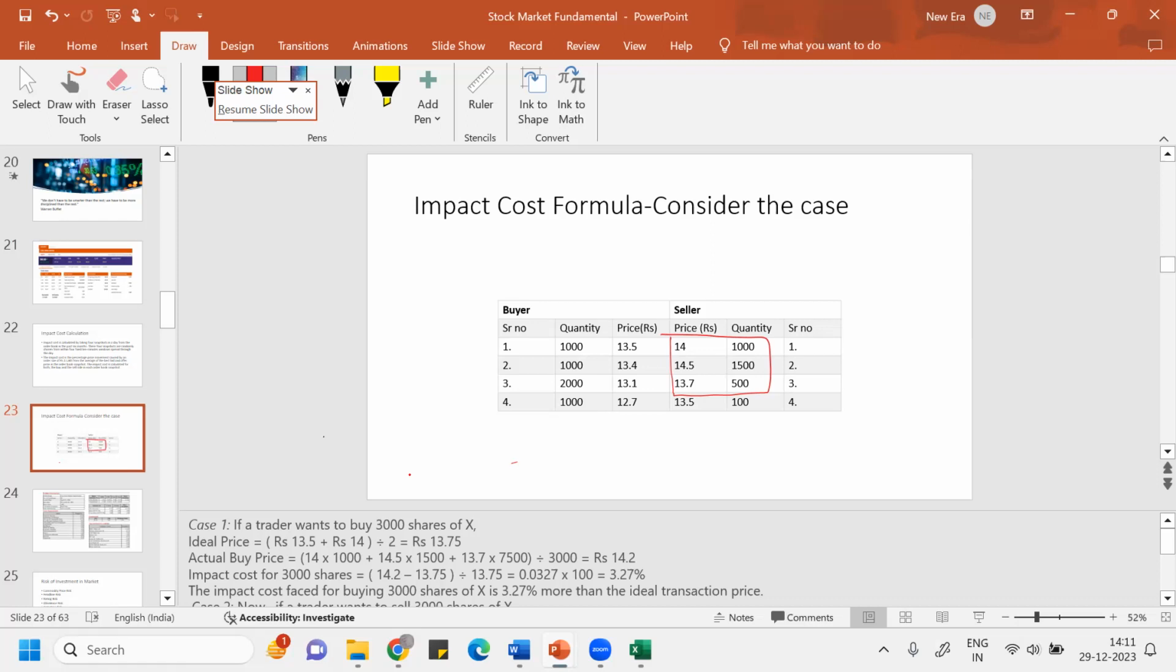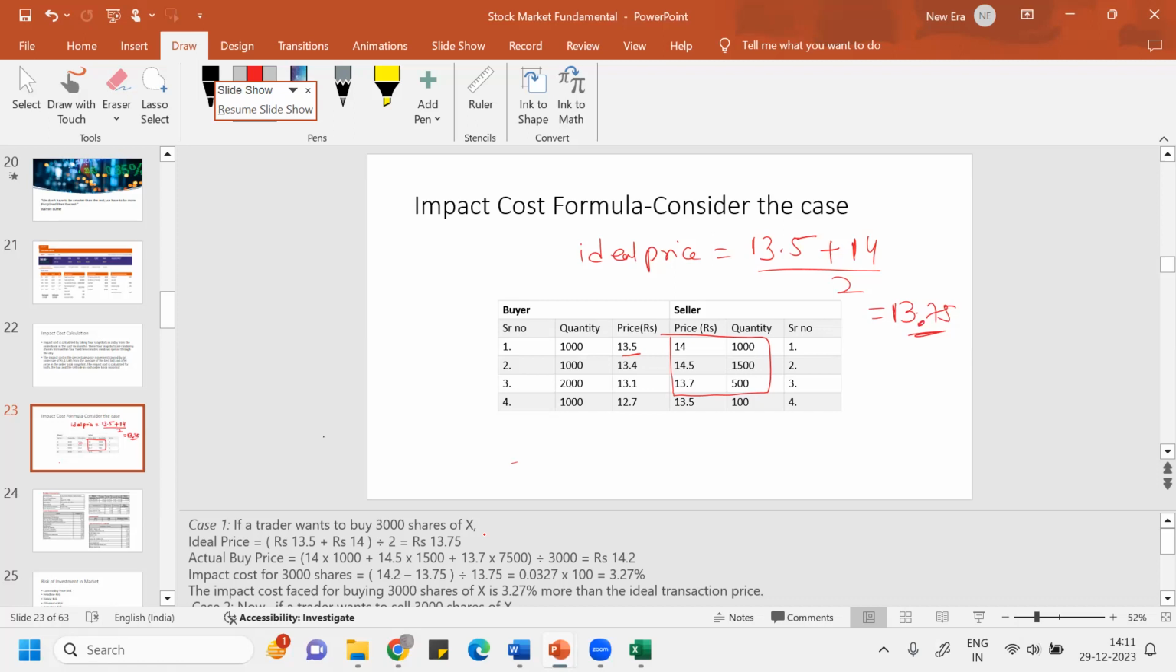Okay, so then what happens? What is the ideal price? Ideal price is 13.75. Ideal price is nothing but the average of your best bid price, 13.5, and the best ask price. Out of all the bid prices, the highest is the best bid price, and out of all ask prices, the lowest is your best ask price. If you just take the average of this, 13.75 is your ideal price. So normally the trade should happen at 13.75, but because of the liquidity of the stock, it may not happen.